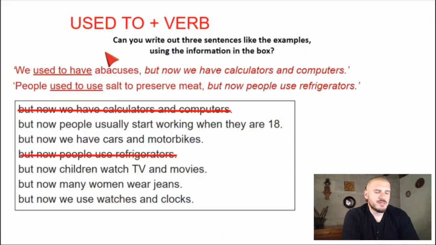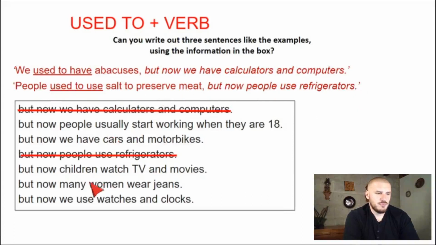I hope that went well. I know it's another complication, right? Solía. Let's continue. So we can see here used to, it's much more common than would, okay? Would actually is used in conditionals for iría, compraría. In a different tense, we use would, which is why people normally use used to in past, okay? So what we tend to use it for is for things that are not true now, right? So for example, we used to have abacuses, but now we have calculators and computers, right? People used to use salt to preserve meat, but now people use refrigerators, okay?